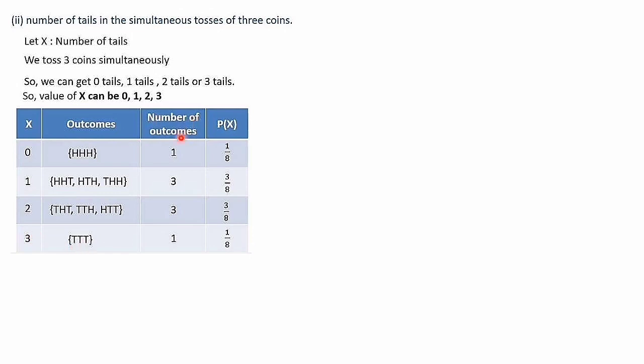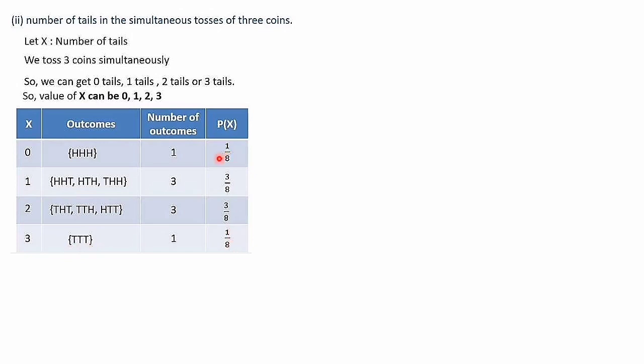So the number of outcomes when we write: when x is equal to 0 there is only 1 outcome, when x is equal to 1 there are 3 outcomes, when x is equal to 2 there are 3 outcomes, when x is equal to 3 there is only 1 outcome. So the required probabilities: when x is equal to 0 we are getting only 1 outcome out of 8. So the probability is 1 out of 8. Next, here we are getting 3 outcomes, the probability is 3 out of 8, and here also 3 outcomes out of 8. So when x is equal to 2, the probability is 3 by 8. When x is equal to 3, we are getting one outcome, that is 1 divided by 8.